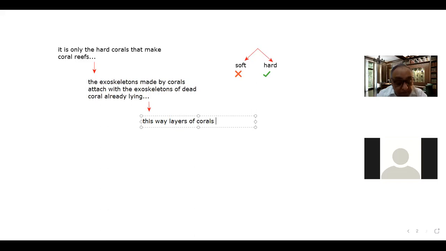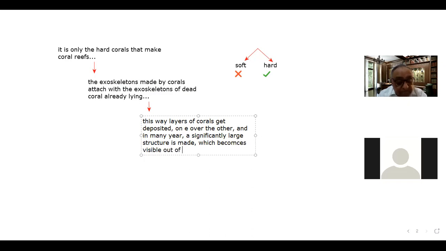Layers of corals get deposited, one over the other, and in many years a significantly large structure is made, which becomes visible out of water sometimes. And this is how the reefs are built.